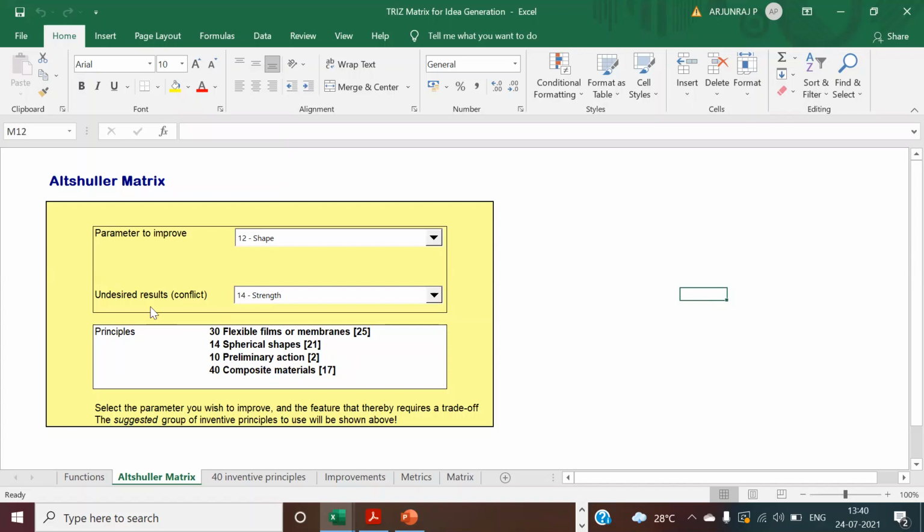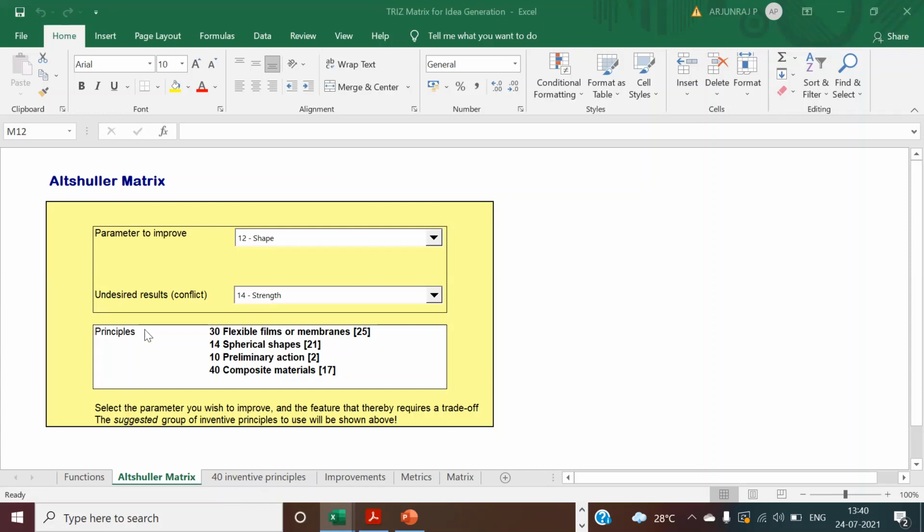This has been invented by a Russian inventor, Mr. Altshuler. He used 39 and 40. 39 stands for the parameters. He used 39 parameters and 40 inventive principles to solve complex problems related to engineering. And here we are going to use these 40 inventive principles to generate ideas.